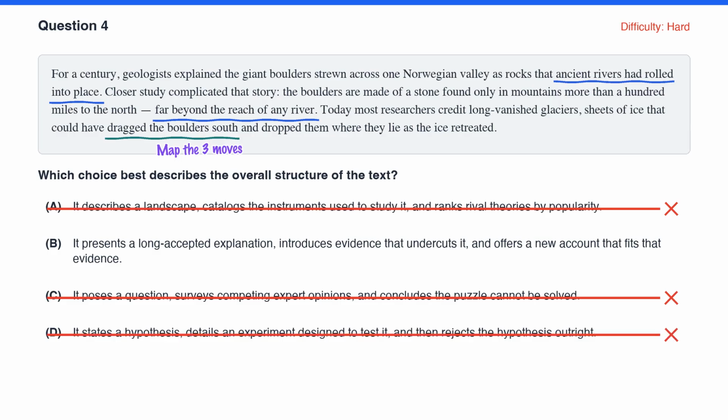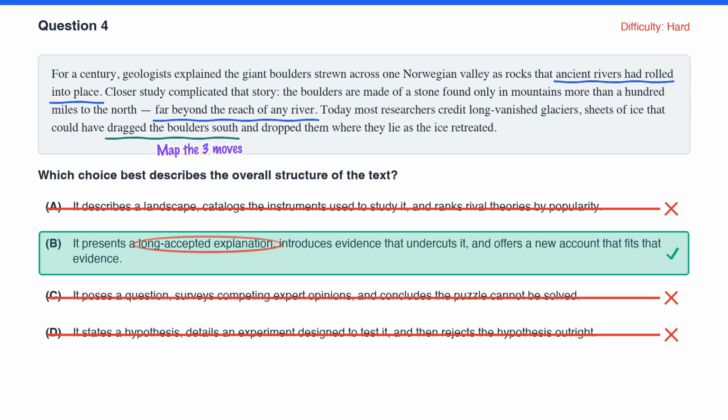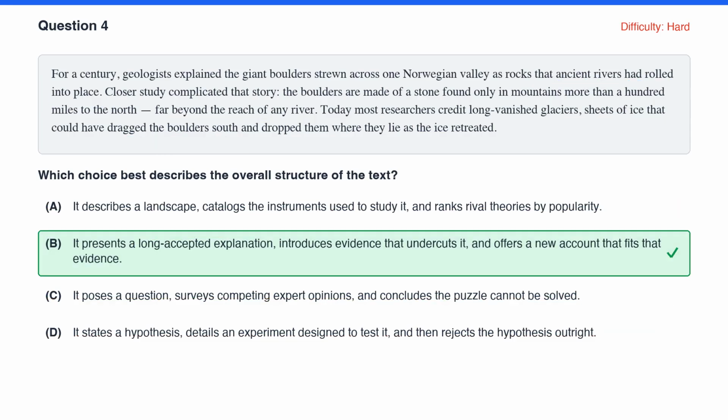Eliminate it. B says it presents a long-accepted explanation, introduces evidence that undercuts it, and offers a new account that fits. Every clause supported. B wins. B is the only choice whose every clause survives. Each trap slipped one false clause in among true-sounding ones. Matching by gist misses it, but going clause by clause catches it.